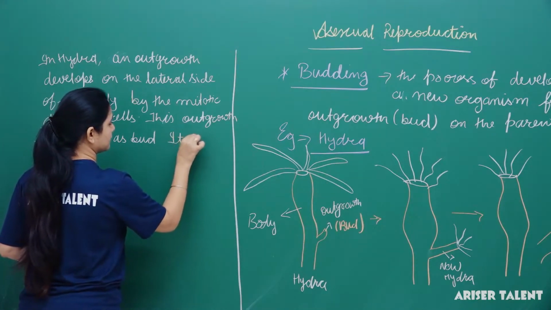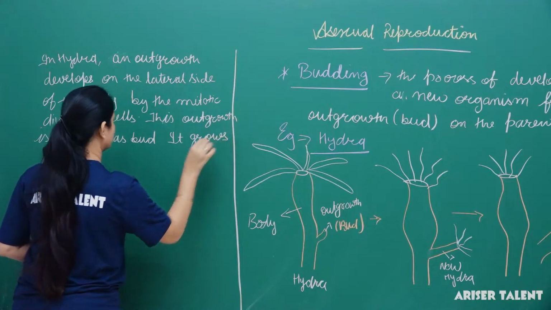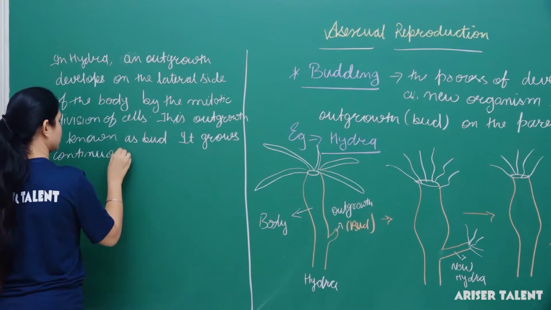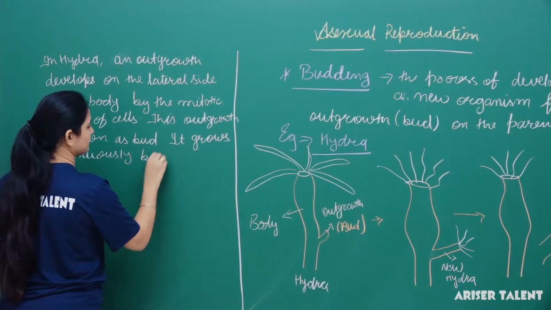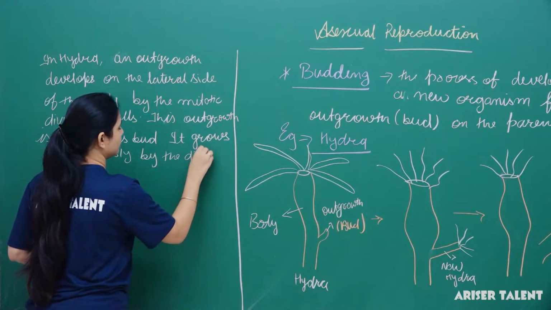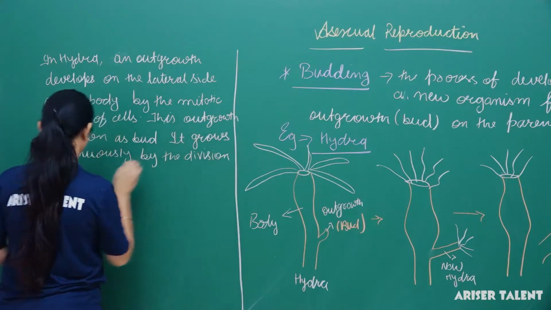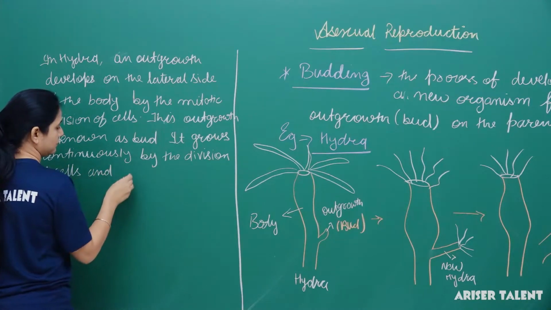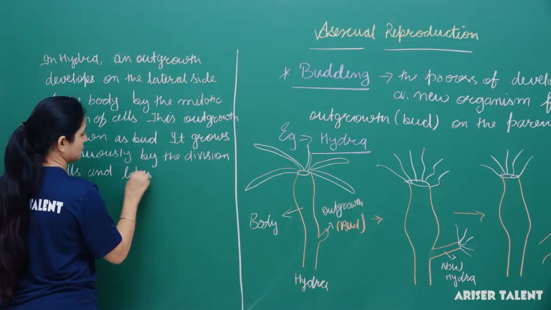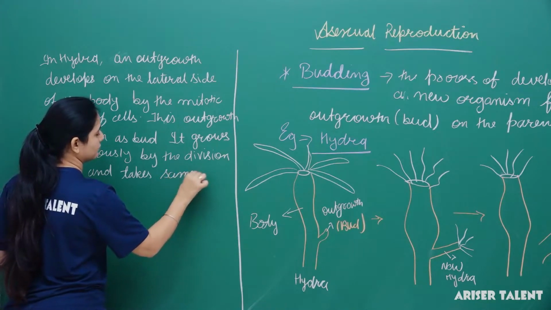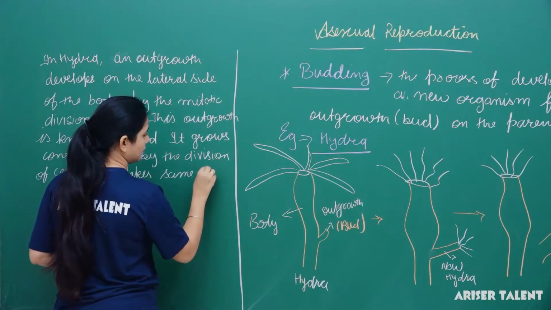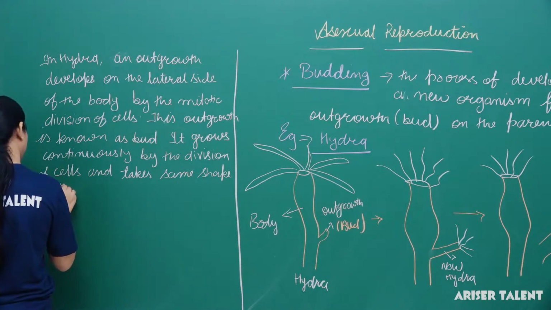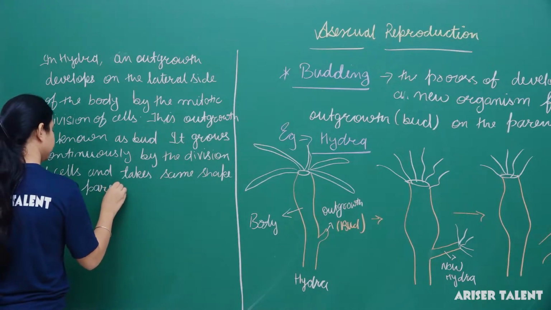It grows continuously by the division of cells and takes the same shape as the parent cell.